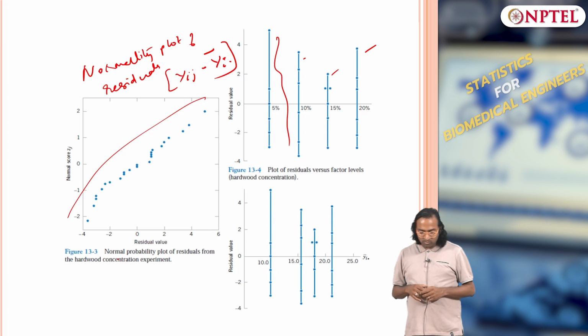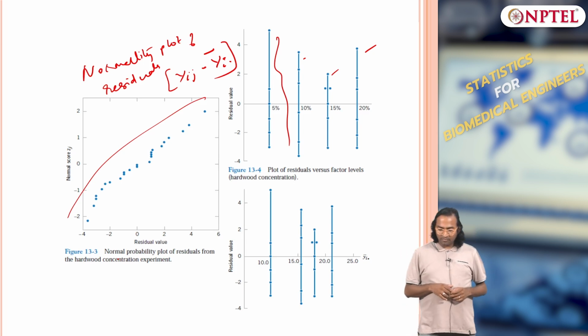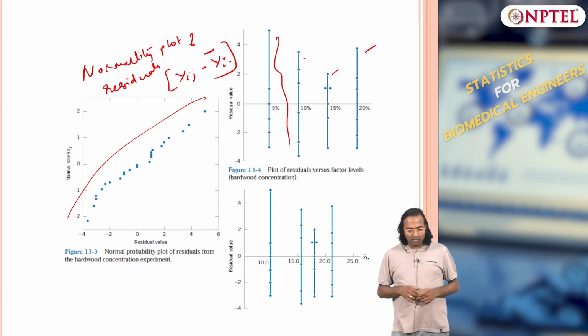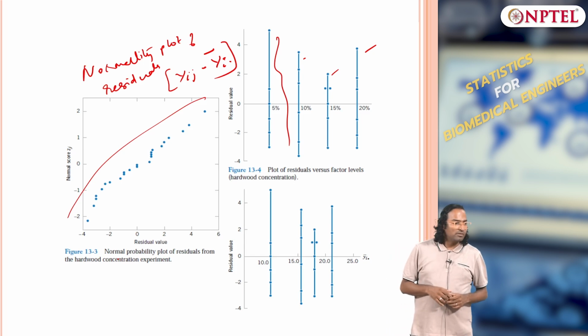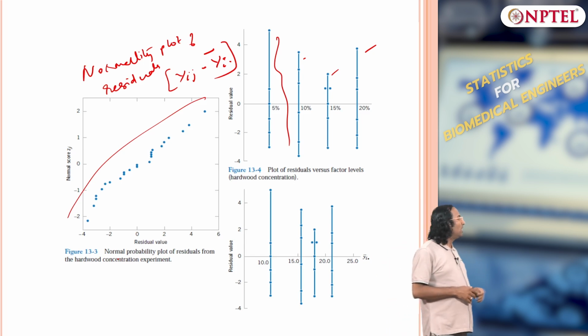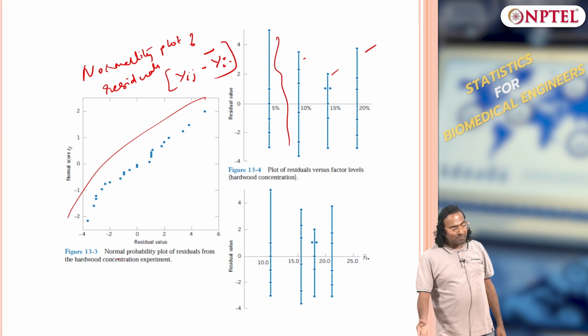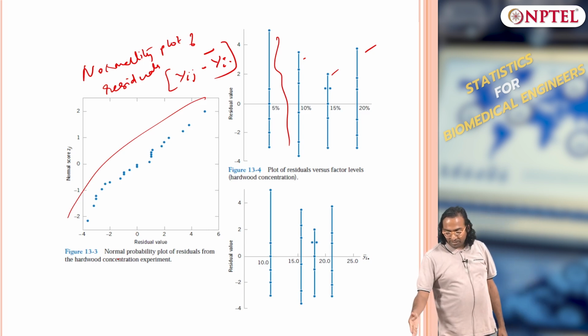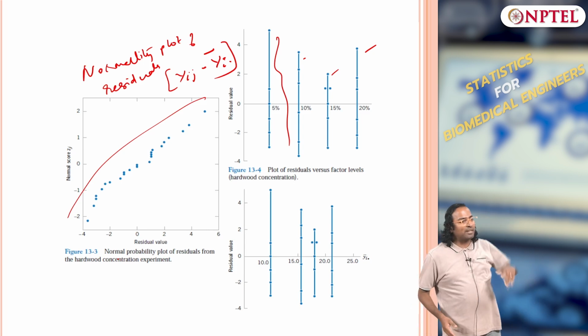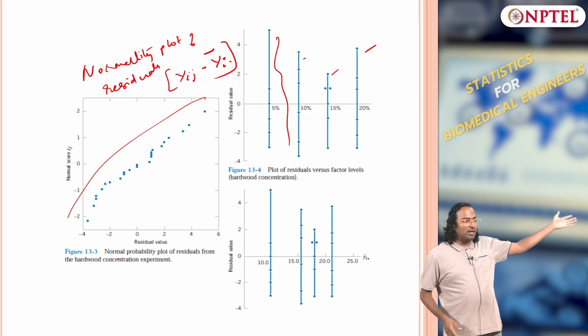What else can we do? I have actually put the residuals here. These are residuals for each treatment, 5%, 10%, 15%. So this is the overall spread in the data. What is variance? The square of the spread, that is all.